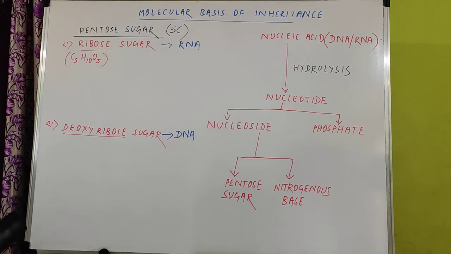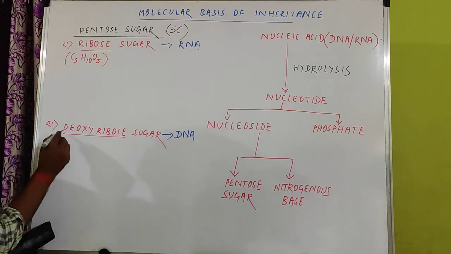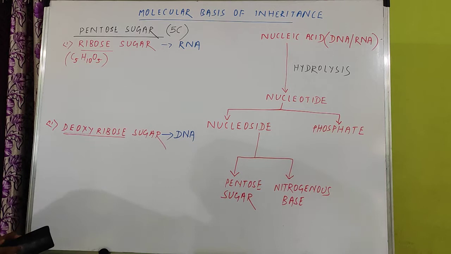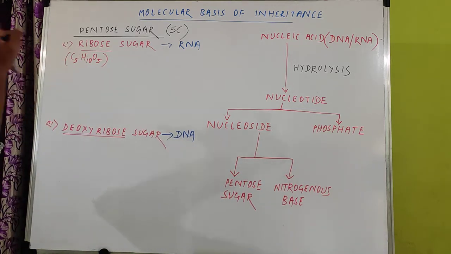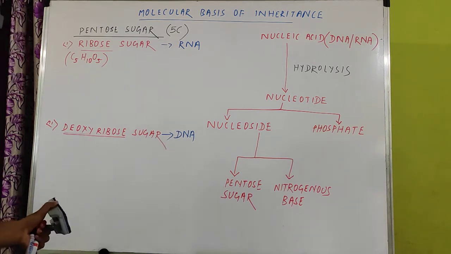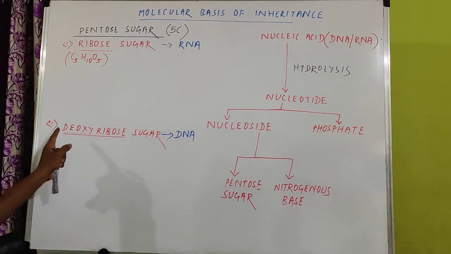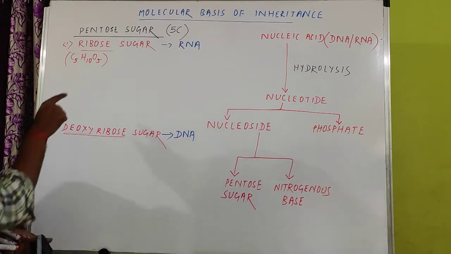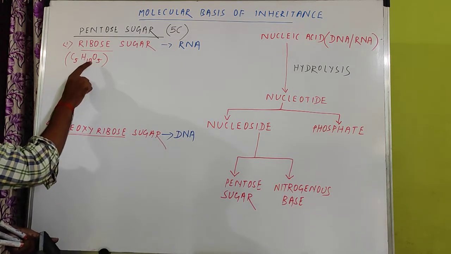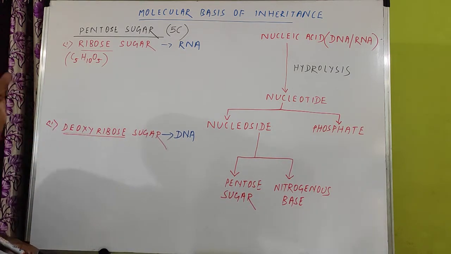Similarly, if you come to deoxyribose sugar, here one term is written, deoxy, but ribose is also there. It is ribose, but this one is deoxyribose. What is the meaning of deoxy? Deoxy means absence of oxygen. So here the oxygen number is 5, but here one oxygen is absent.